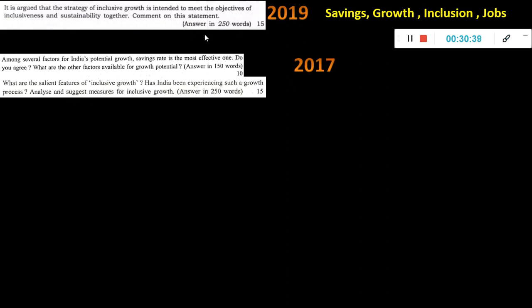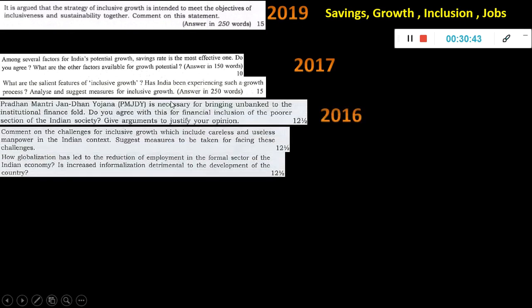Okay, so if you see here, the 2018 question was not there, and 17 and 19 are the questions which were asked. 2016, Pradhan Mantri Jan Dhan Yojana. So in the previous slide I showed you Fasal Bima Yojana. So like these schemes, whichever is important, a national level scheme, it can be picked up and asked in this paper. So you know this banking system which was there, and then Jan Dhan account was there, Aadhaar was linked, and directly money is being transferred. So that is a scheme. That time it was launched, so it is important. Now for 2020, whatever new schemes, that will be more important for you.